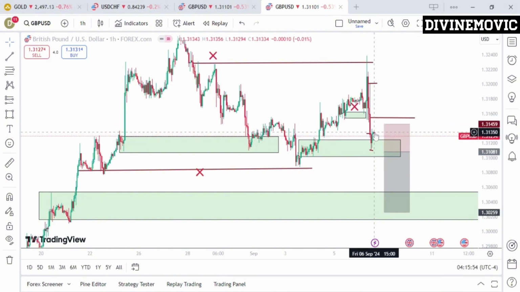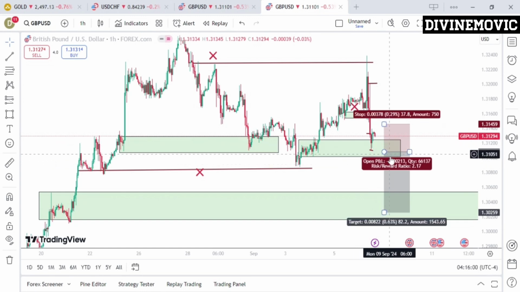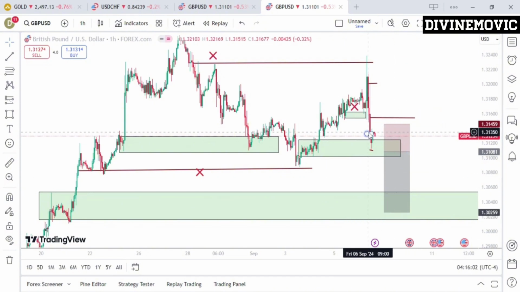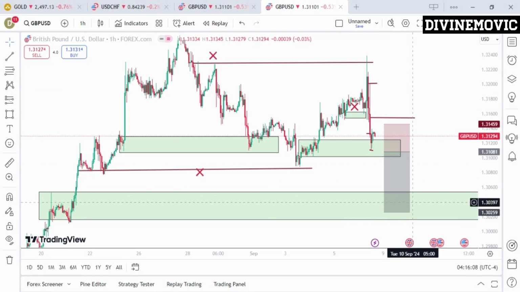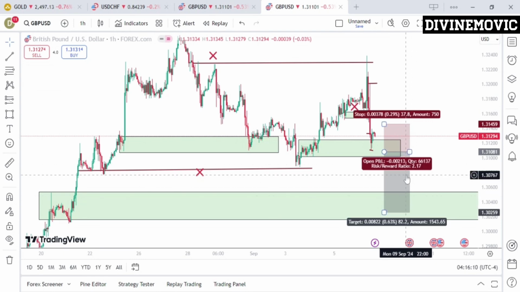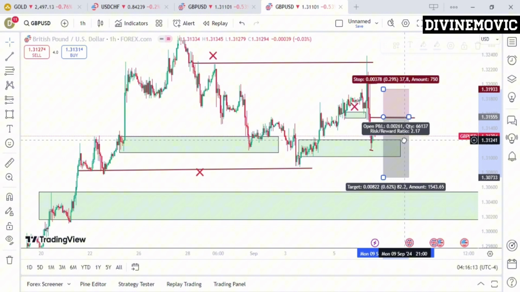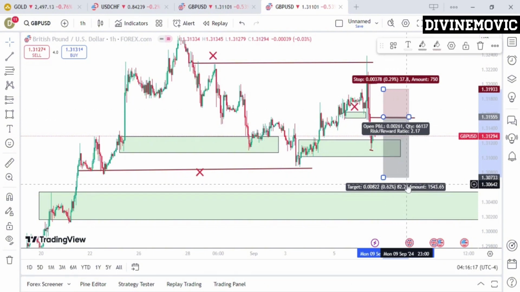I want two ways. I want price to simply sell, give us a retracement, and then continue the sell. Or I want price to simply buy to this point here, sweep liquidity, and give us a change of character to the downside. So whichever way, I'm simply going for this option for price to simply buy to this up point here and give us a change of character to the downside. That's my entry for GBPUSD, and that will be all for this video.